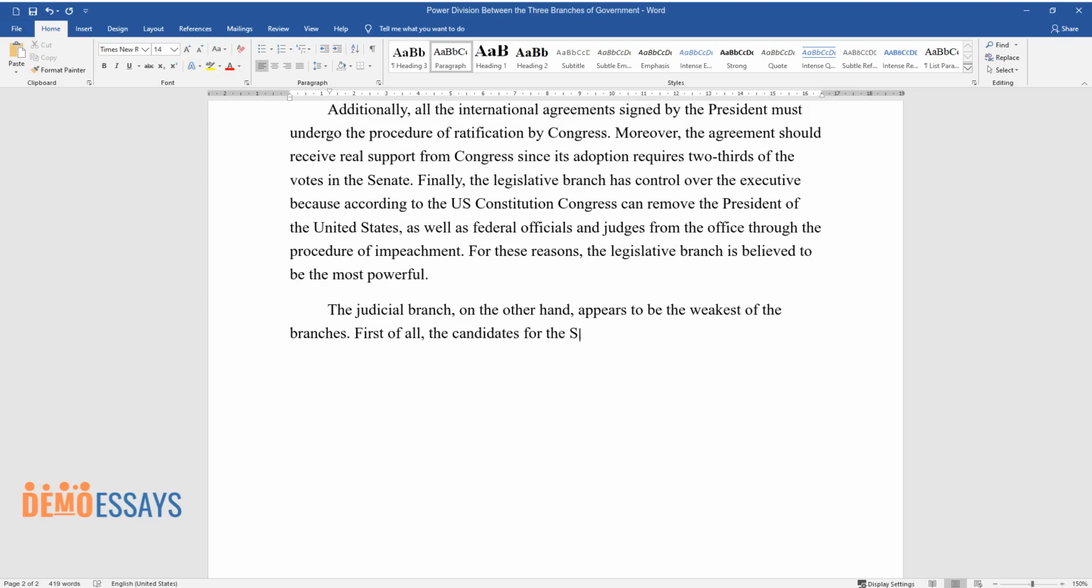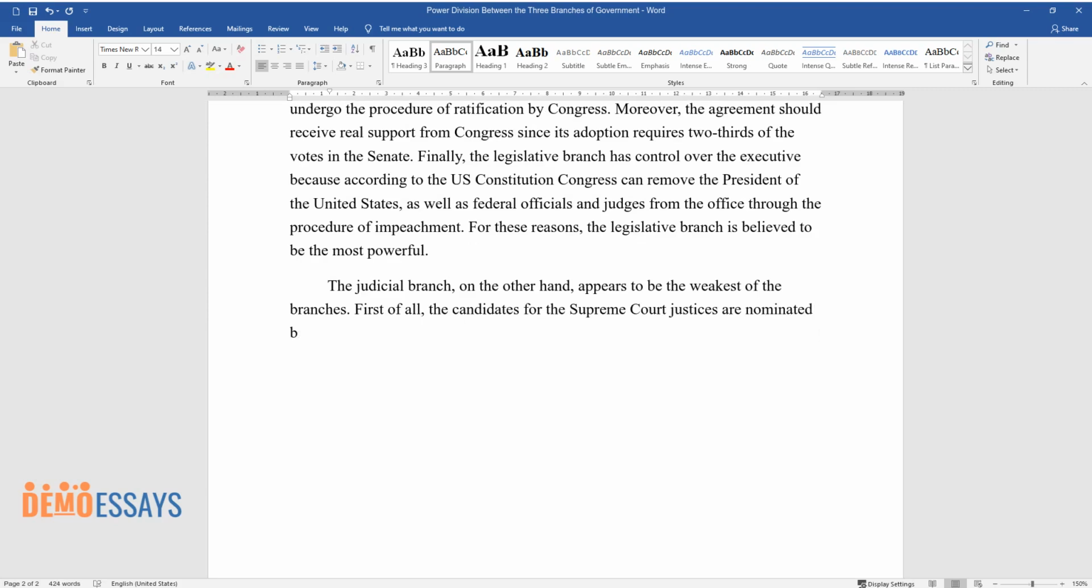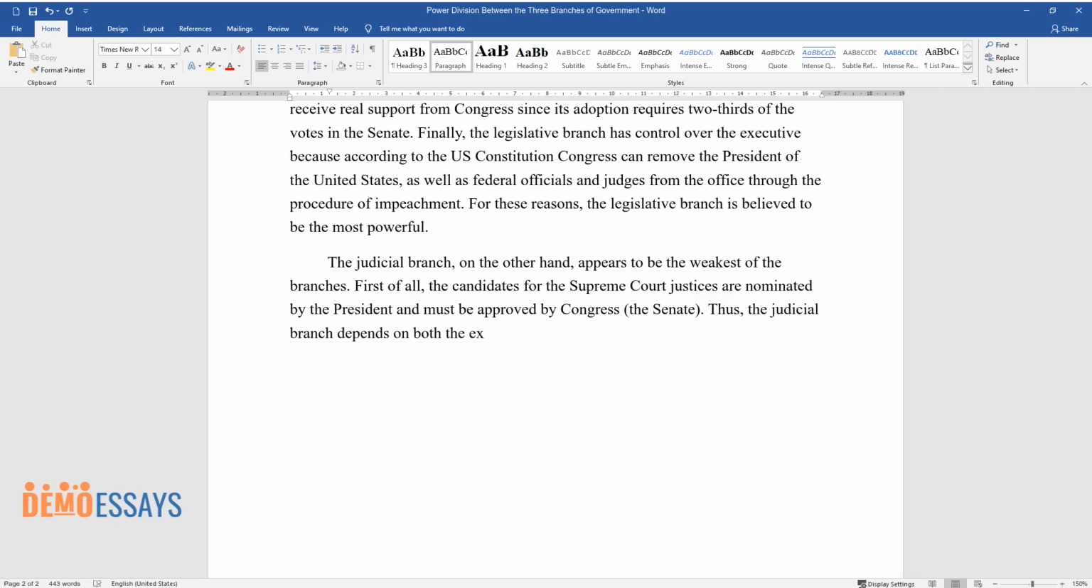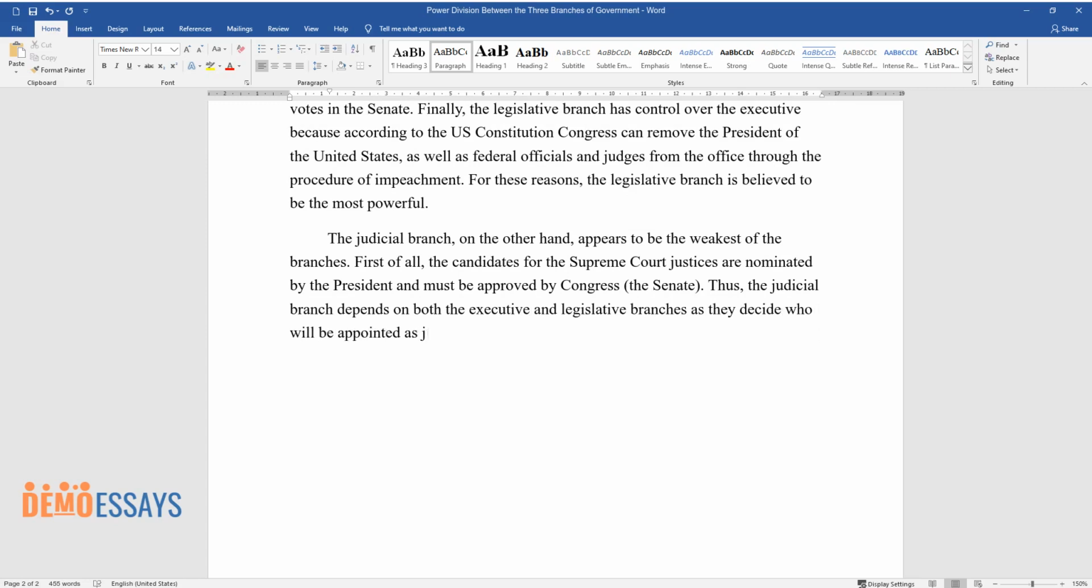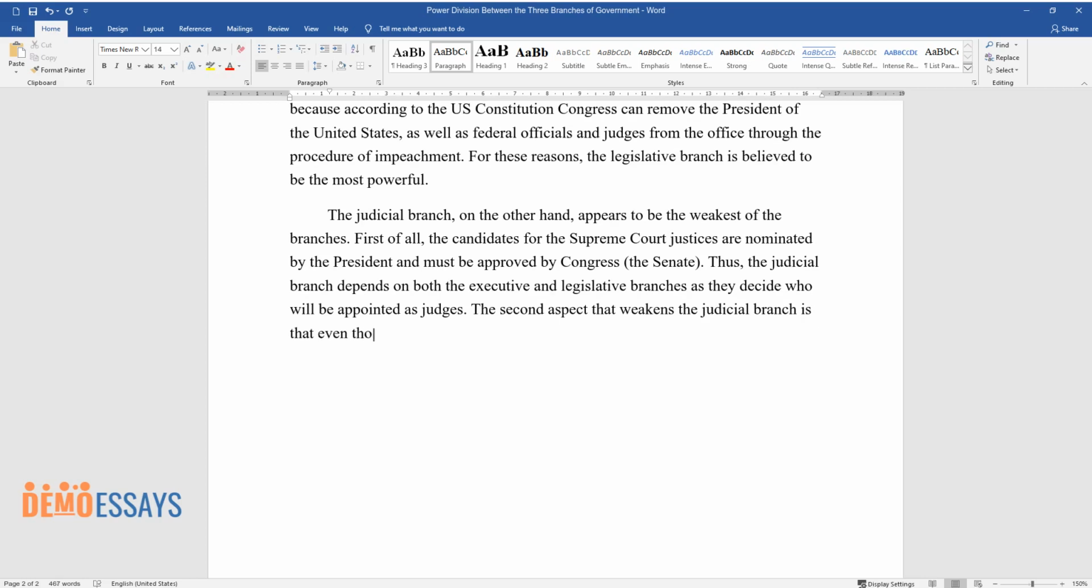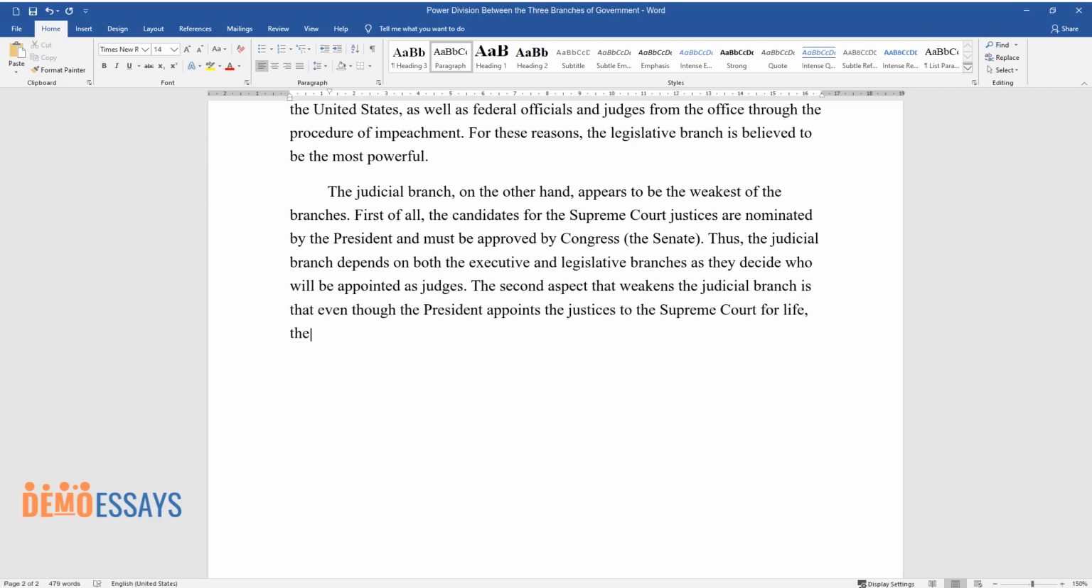First of all, the candidates for the Supreme Court justices are nominated by the President and must be approved by Congress, the Senate. Thus, the judicial branch depends on both the executive and legislative branches as they decide who will be appointed as judges. The second aspect that weakens the judicial branch is that even though the President appoints the justices to the Supreme Court for life, they can be released from their duties through the procedure of impeachment by the Congress.